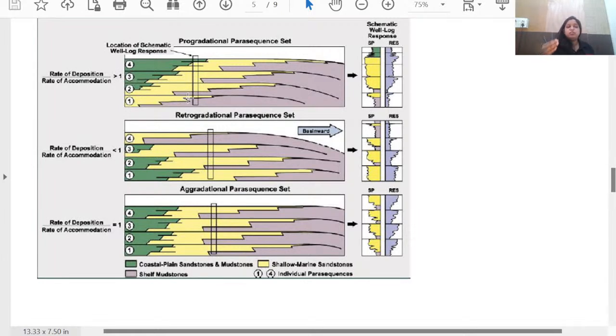In that particular situation, landward deposition will happen. That is retrogradational parasequence, and it is associated with TST. Then aggradational parasequence happens when the rate of deposition is equal to the rate of accommodation.